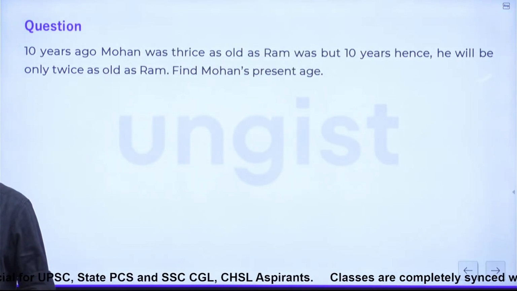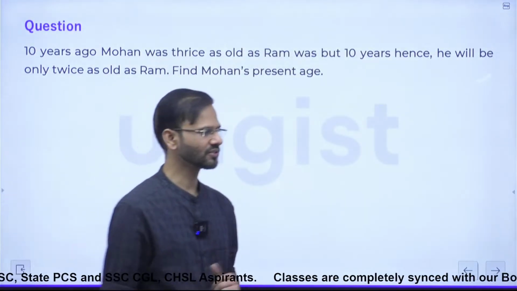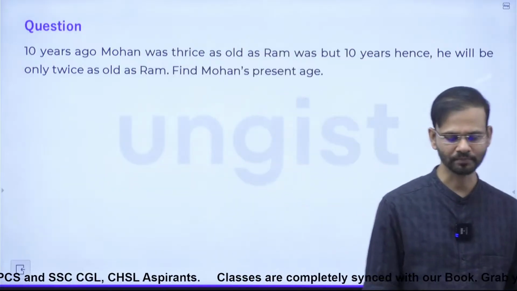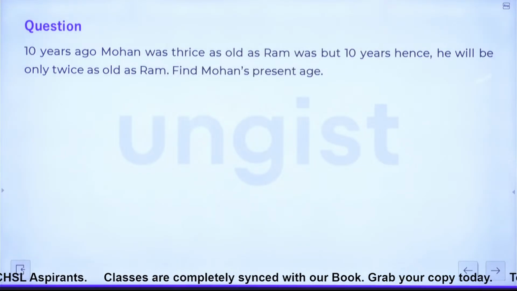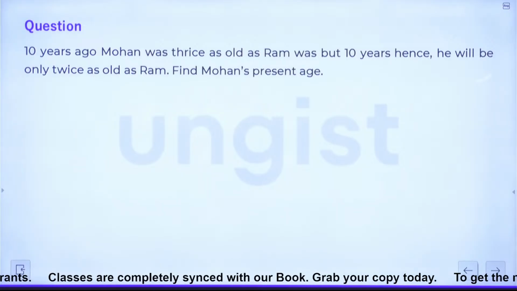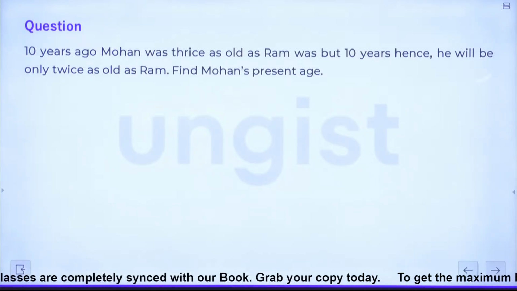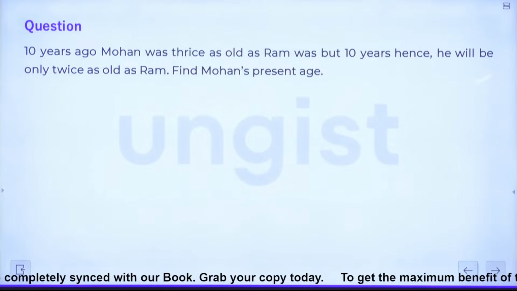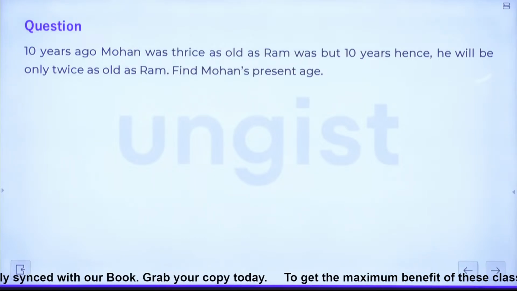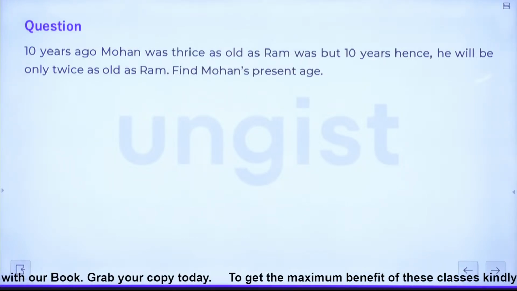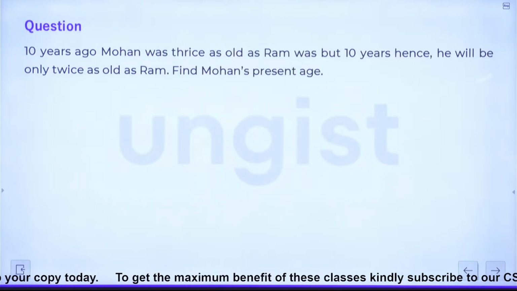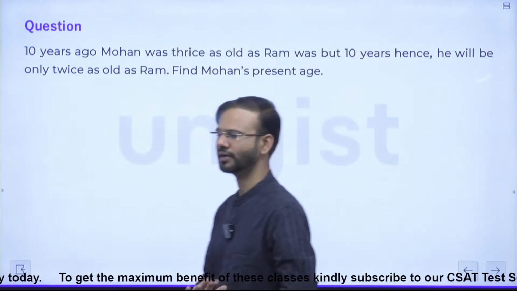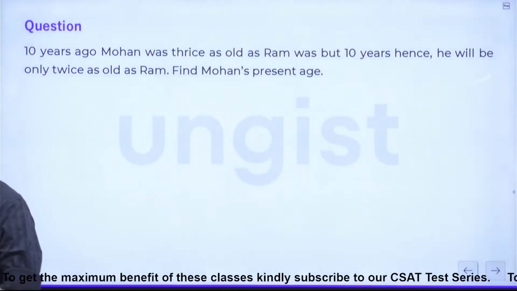Yes, all of you. 10 years ago, Mohan was thrice as old as Ram, and 10 years hence, he will be twice as old as Ram. Okay? Find Mohan's present age. All right. Yes, everyone. Try to solve this.